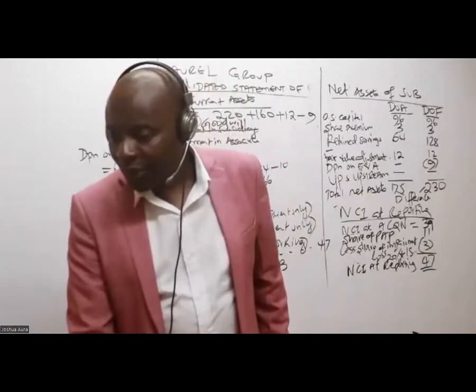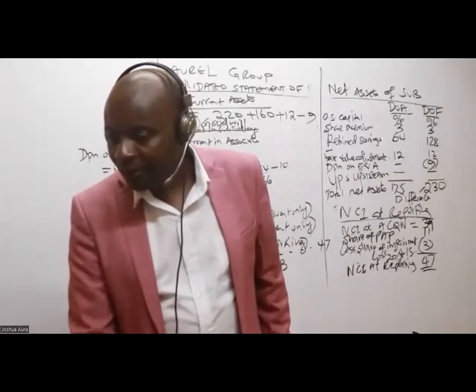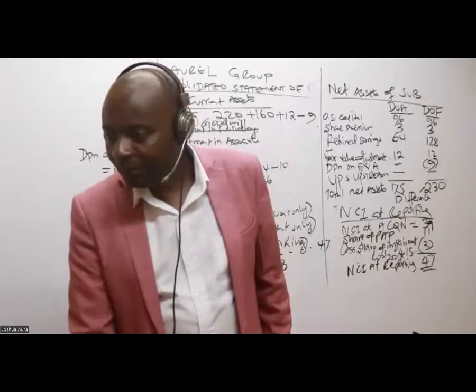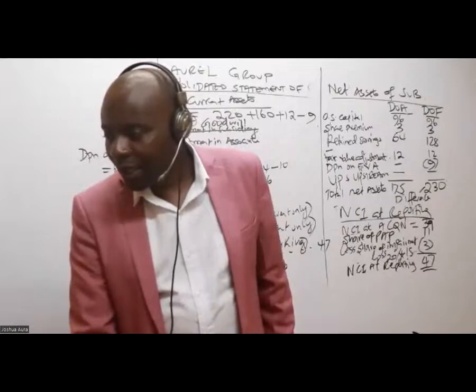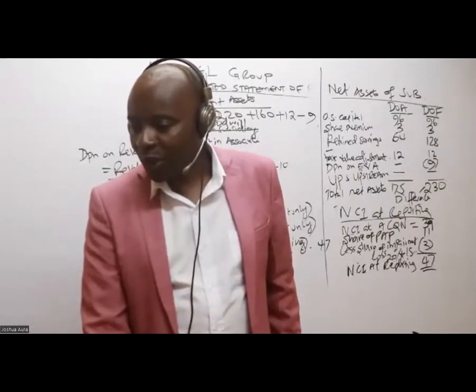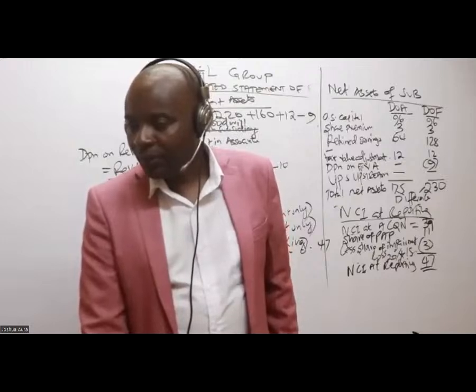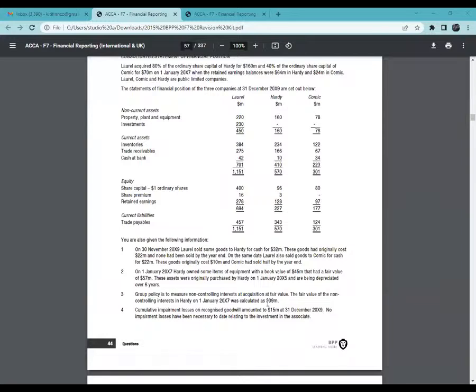Where did the 3 come from? 39. Is it 39, Imelda? Or 3? Oh, okay, 39. I understand now your question. It is NCI at acquisition. You can see this. NCI at acquisition is 39.